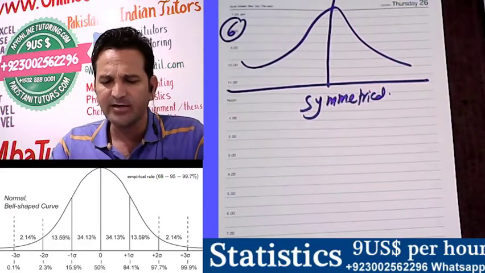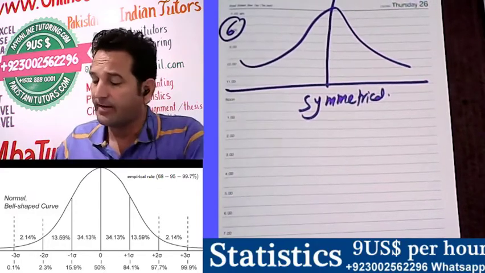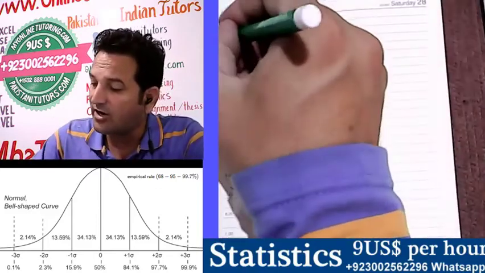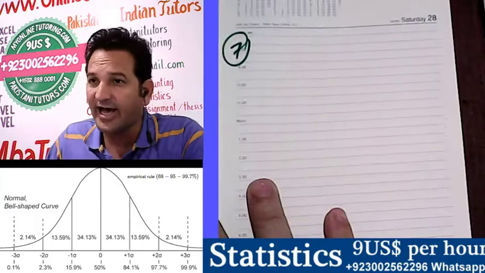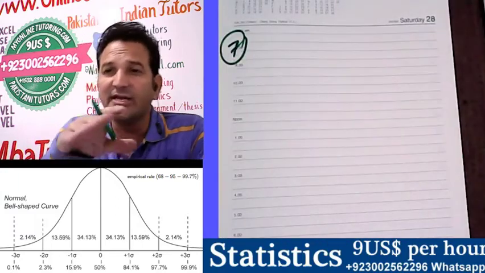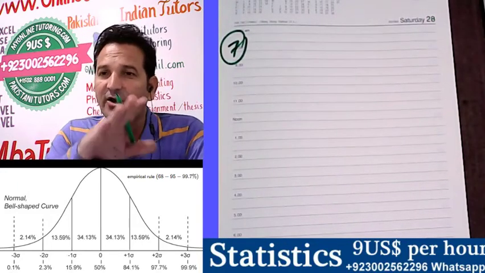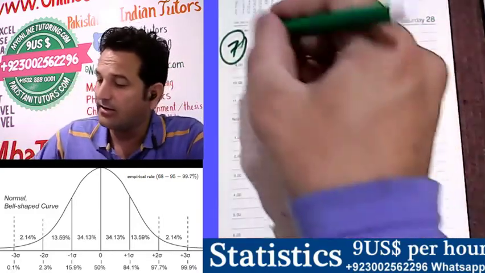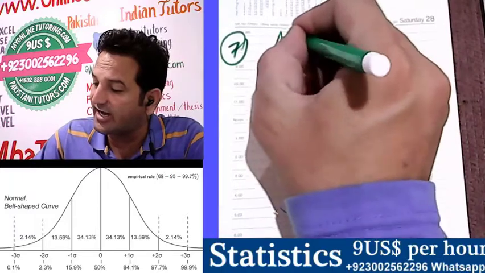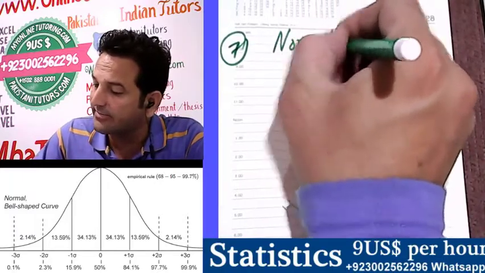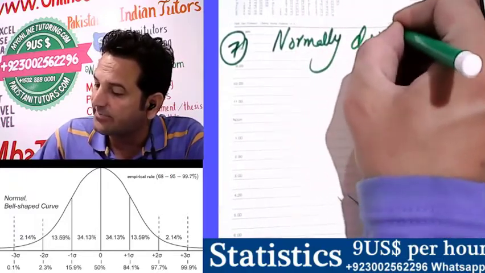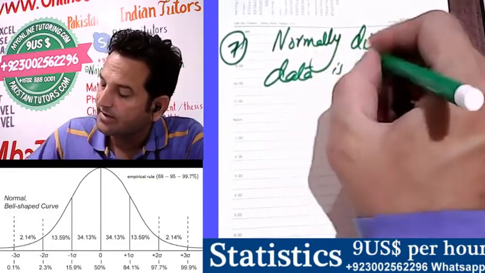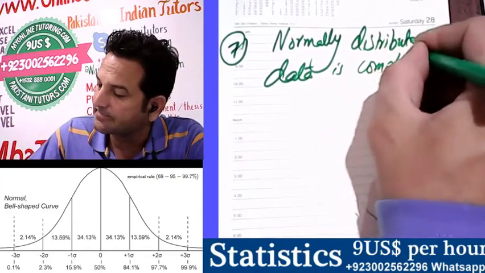This will always be symmetrical. Now one of the main points, or the most important point, is that normally distributed data is completely